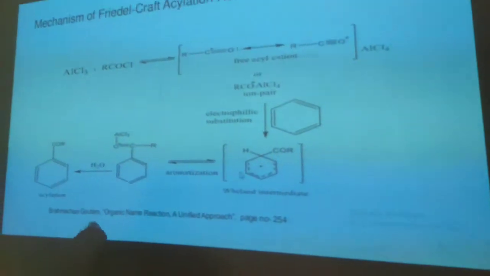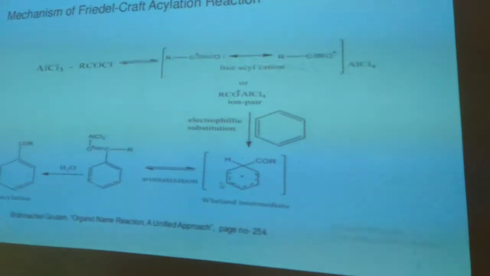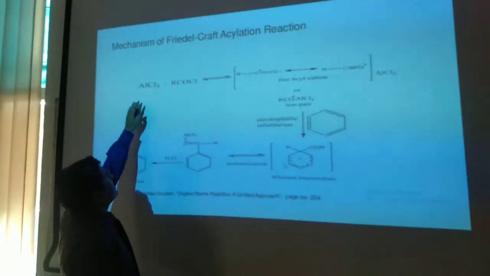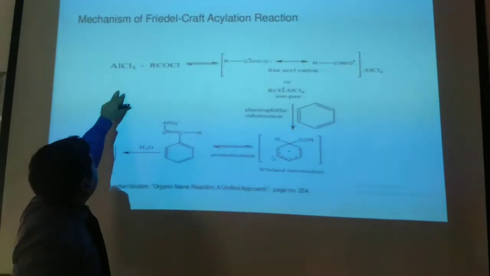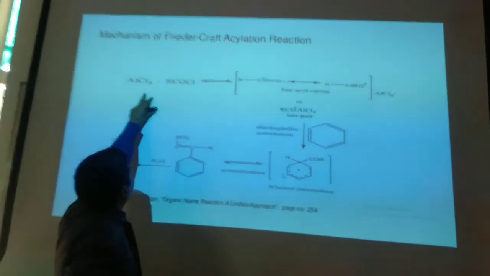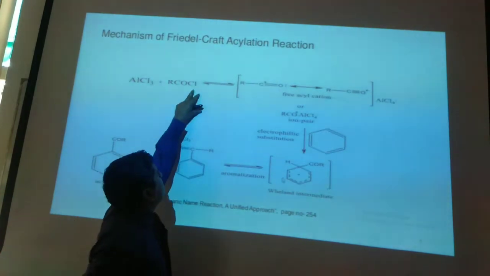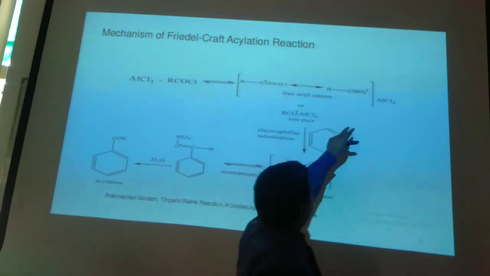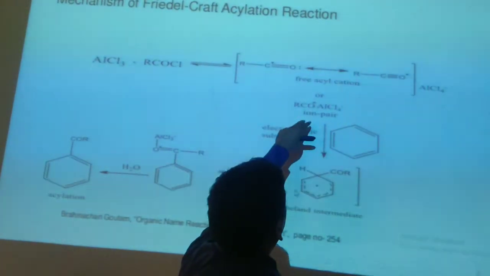Mechanism of the acylation reaction. Previously you studied the Friedel-Crafts alkylation reaction mechanism. Now this is the Friedel-Crafts acylation mechanism. It is somewhat similar to Friedel-Crafts alkylation. AlCl3, aluminum chloride, the Lewis acid, will extract the chloride anion from acetyl chloride, and it will form a complex that is called the free acyl cation complex.